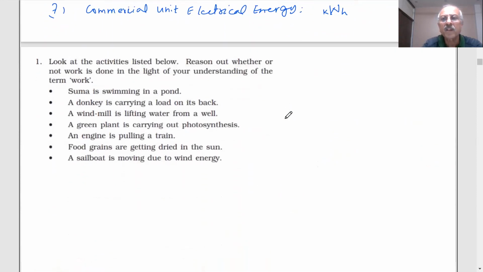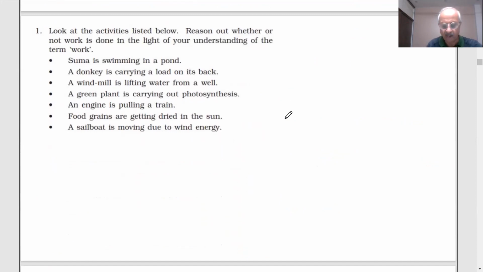The first question in the NCERT book, chapter 11, is: look at the activities listed below. Reason out whether or not work is done in the light of your understanding of work. First, Suma is swimming in a pond. What do you think, students? Work has been done? Yes, sir. Work done, because there is a displacement as you will move.